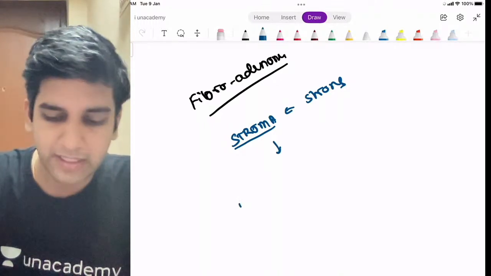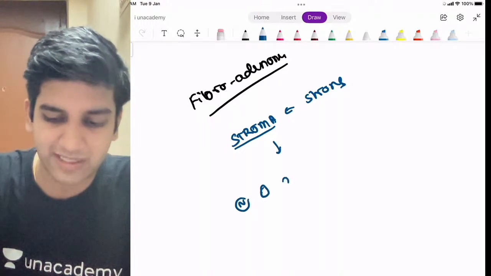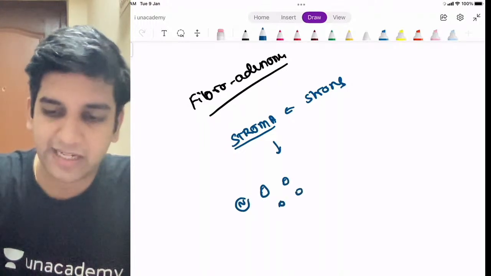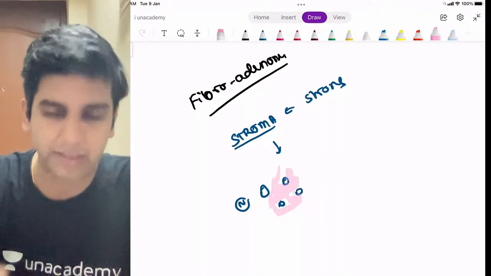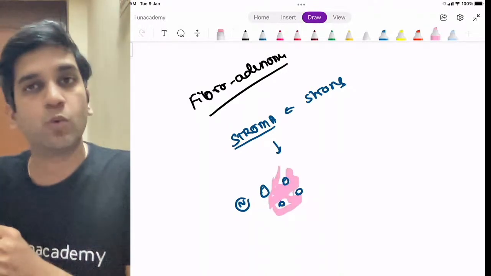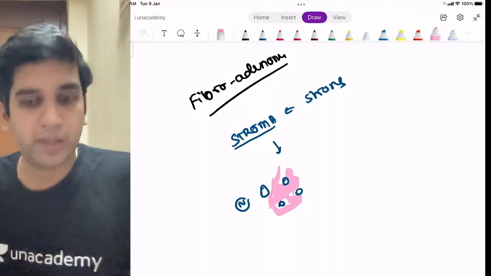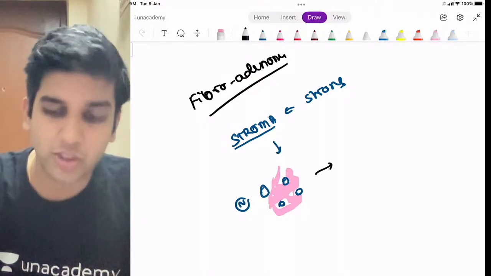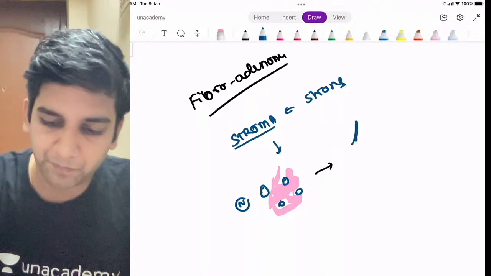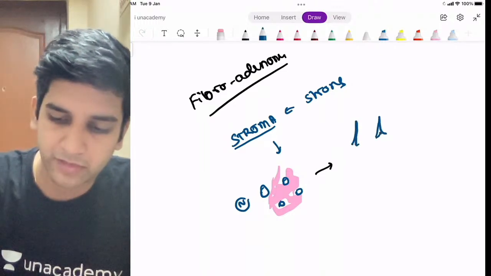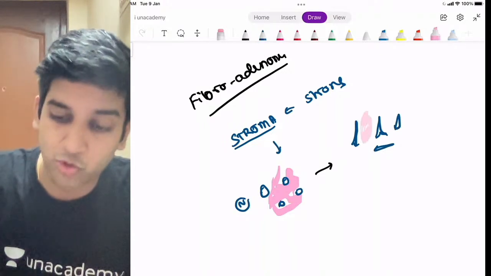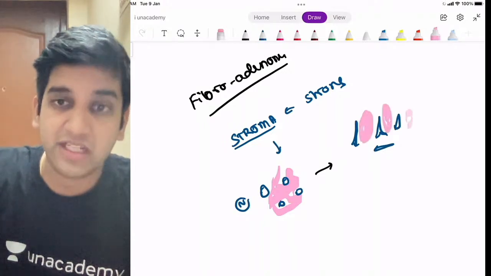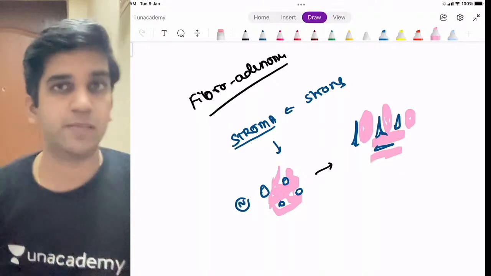Let's assume that my normal epithelium was like this, ducts. In between, add stroma. Stroma generally will be pink in appearance, right? So when I have more and more stromal hyperplasia in addition to my epithelial hyperplasia, the stroma will compress my epithelium. It will become like a slit-like space. It will be a compressed epithelium, that's all. The reason being the stroma becomes extremely thick and hyperplastic. That will definitely compress my epithelium, right?